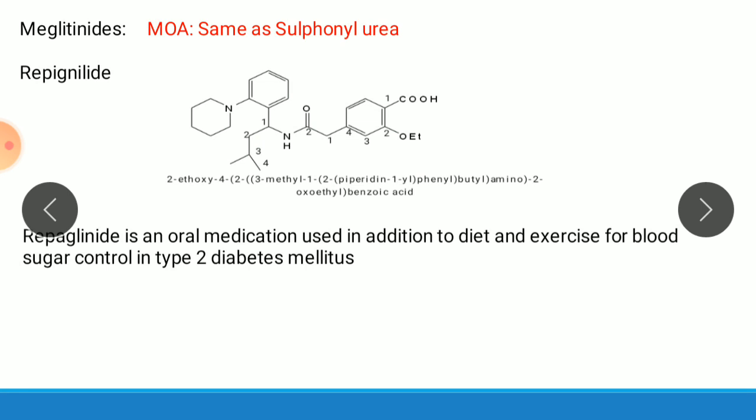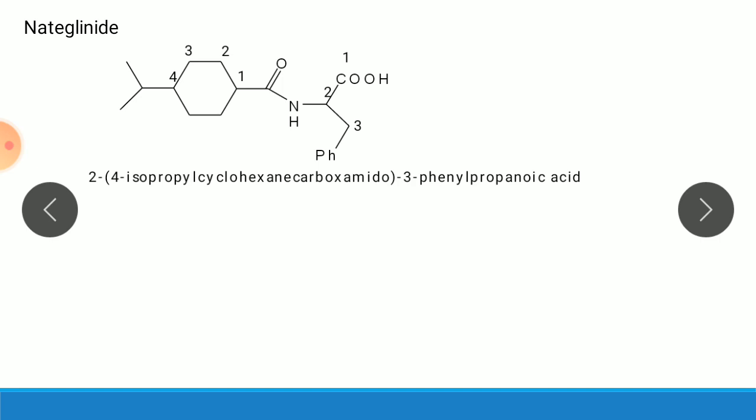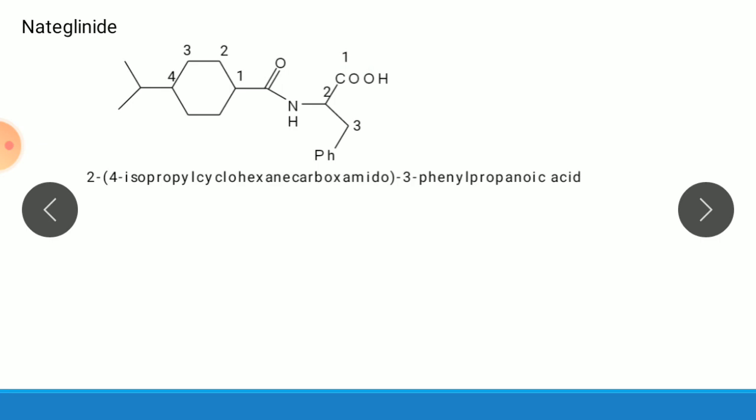It is an oral medication used in addition to diet and exercise for blood sugar control in type 2 diabetes mellitus. Next drug of this category, nateglinide. So it is a structure with numbering. IUPAC: propionic acid, so according to this propionic acid, 3 carbons with acid function.